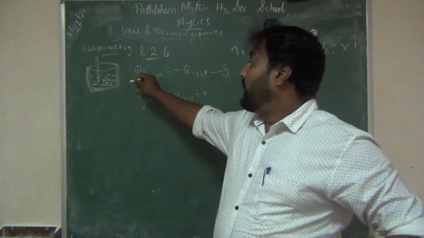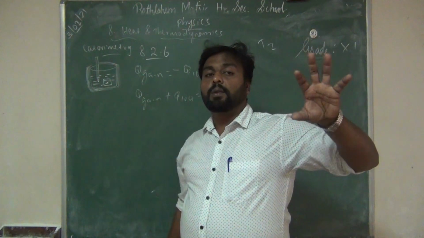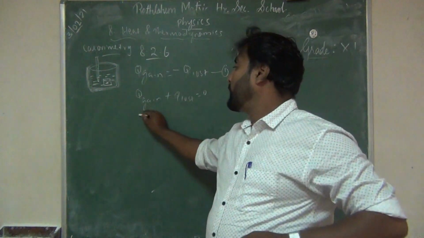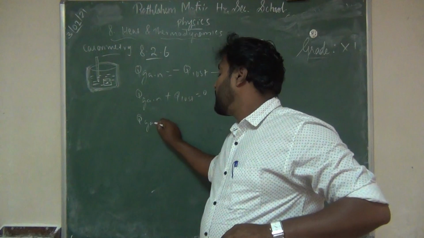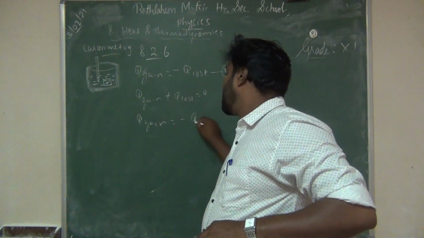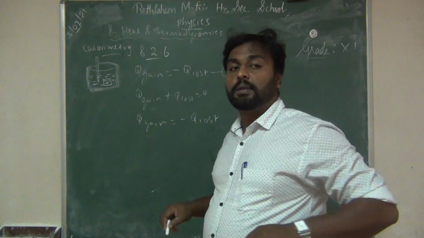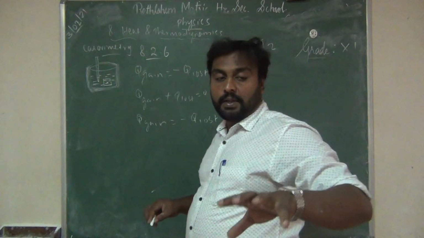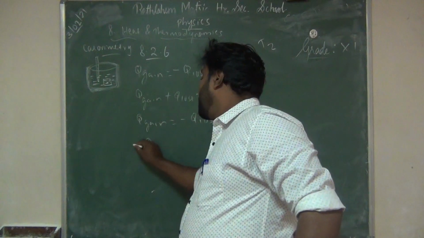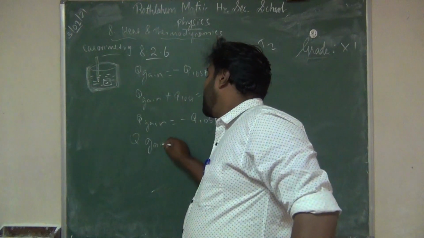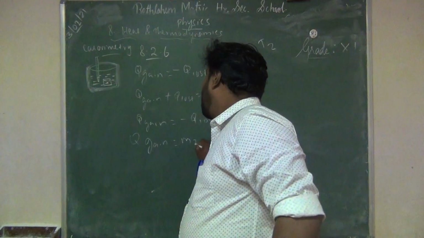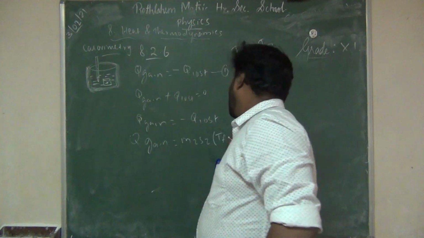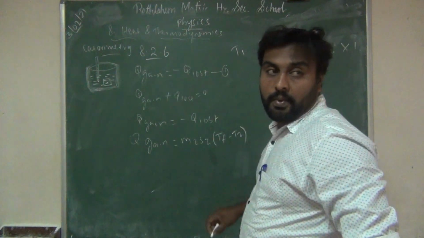And here we are dropping a hot sample inside the cold liquid, so there is a temperature change. So you can write Q gain is equal to minus Q loss. Now, based on the specific heat capacity, you can write Q gain is equal to M2 S2 (TF minus T2).